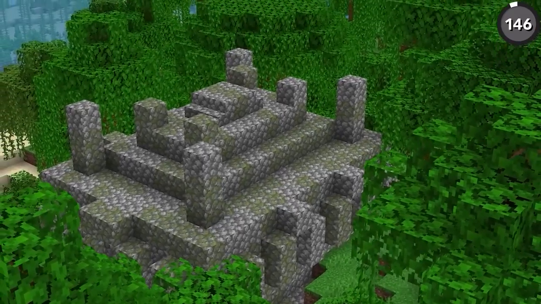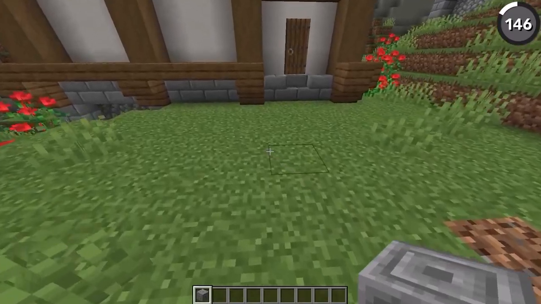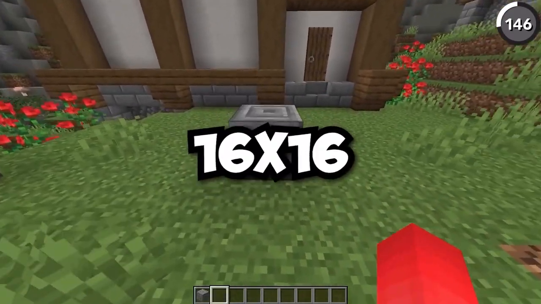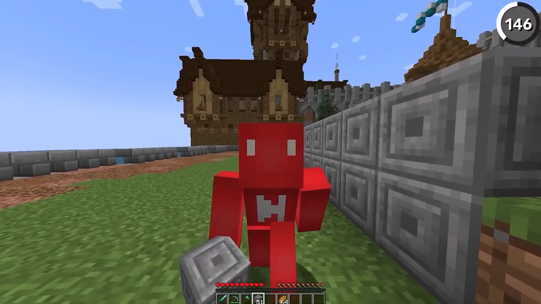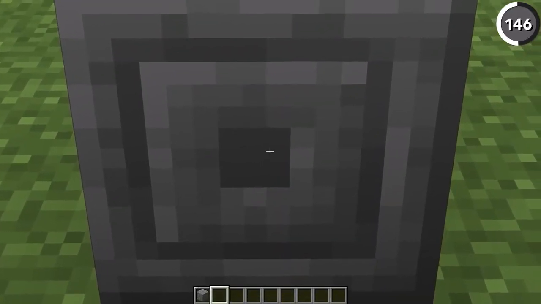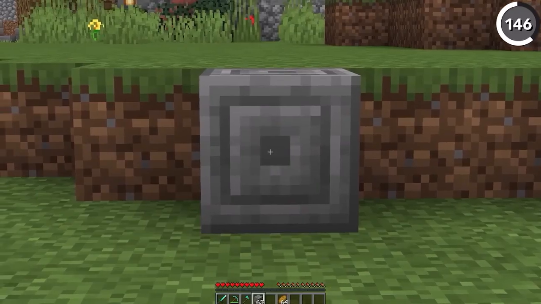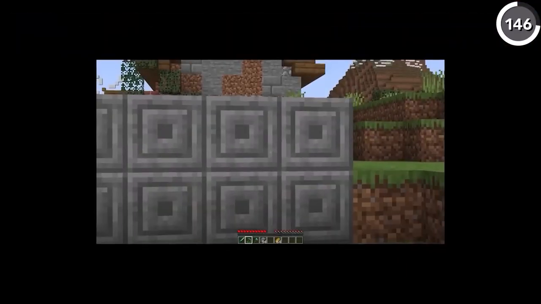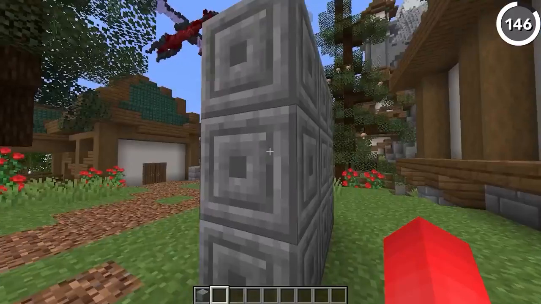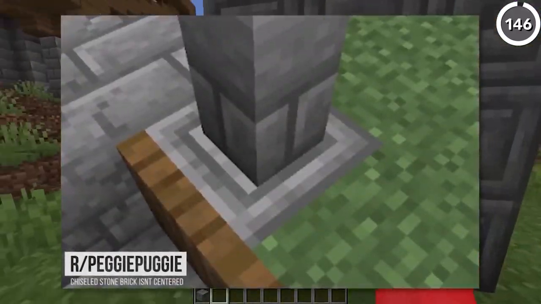Tracking down the chiseled stone bricks isn't their only annoyance, since due to the fact that Minecraft textures are 16 by 16, this pattern was bound to have some asymmetry, and that would be why the center of this block isn't actually in the center. And this is one of those where I'm afraid once you see it, you won't be able to unsee it. And unfortunately, a cobblestone wall like this doesn't make it any easier to look at.